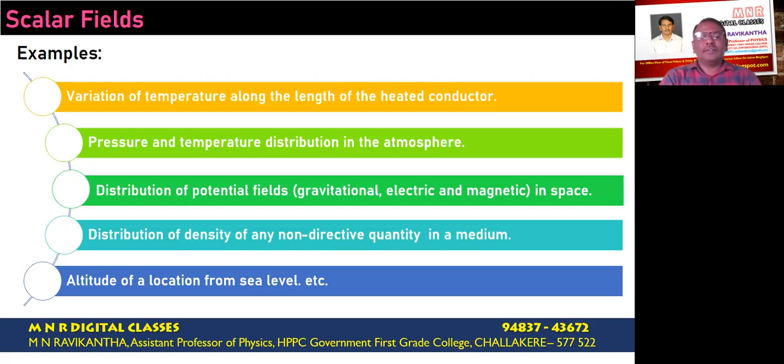The last one is the altitude of a location from sea level. If we take sea level as a reference, then with respect to sea level, the height or the altitude of a particular location represents a scalar field. If you move to different places, then the altitude with respect to sea level will be different. So altitude also represents a scalar field.